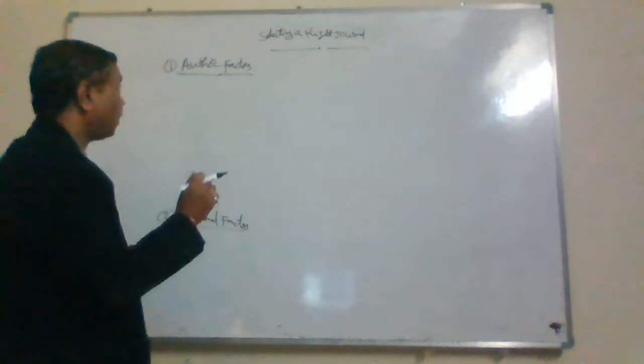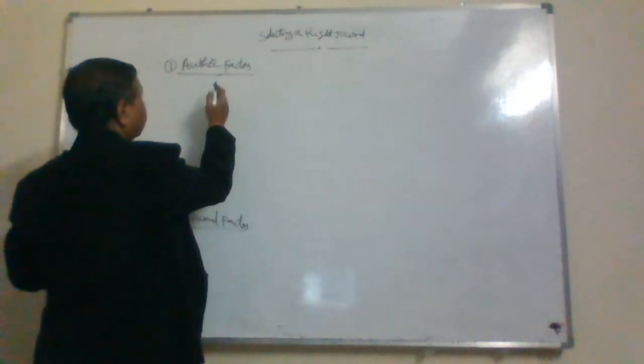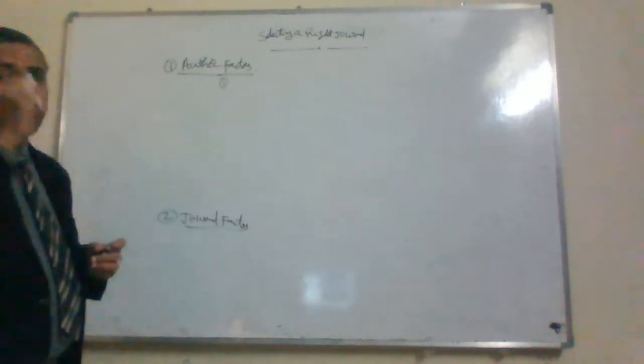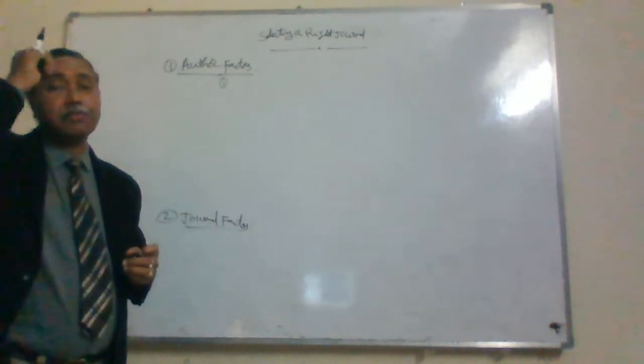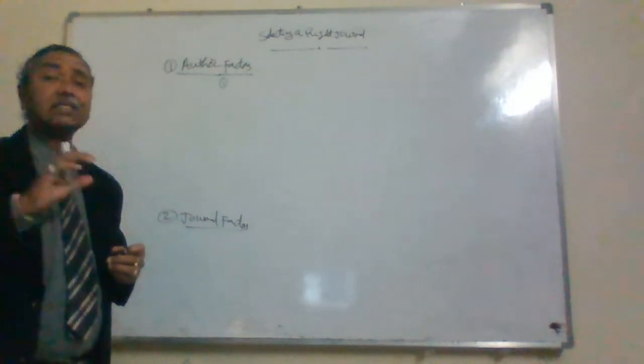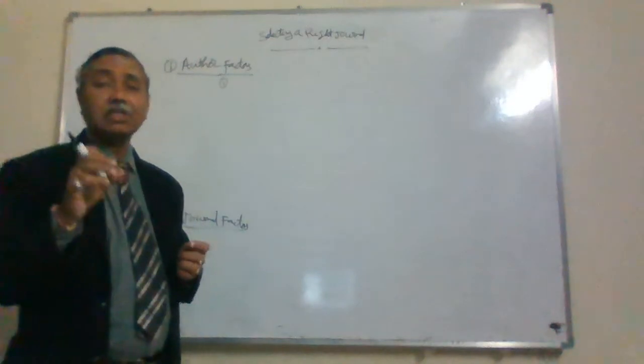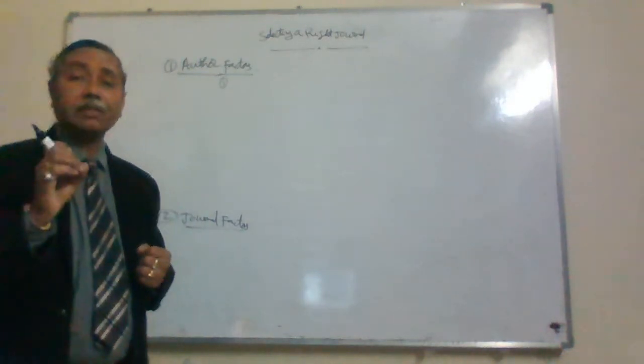So what are the author specific factors? First one, what is the main purpose of publishing a paper for him? Author specific factors means it depends on what is the main purpose.